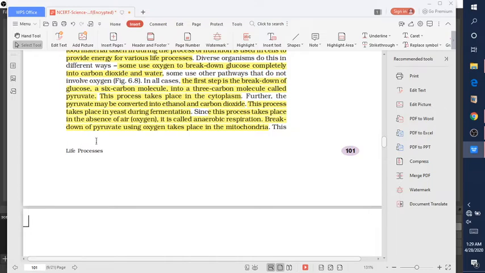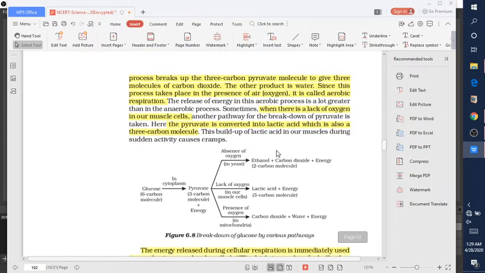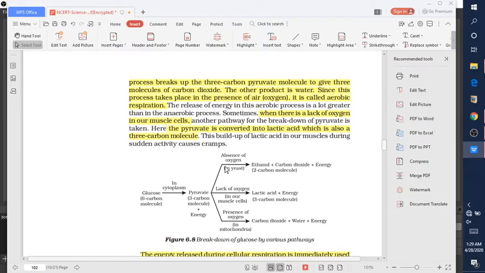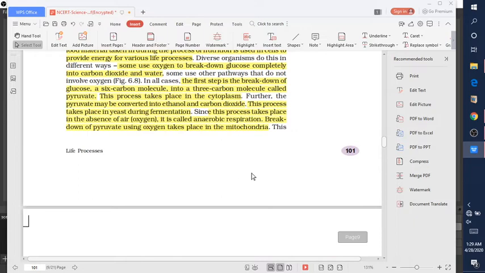This process takes place in the absence of oxygen and is known as anaerobic respiration. This is a type of respiration. Which type of respiration? Anaerobic respiration, in the absence of oxygen. So move on to the next.